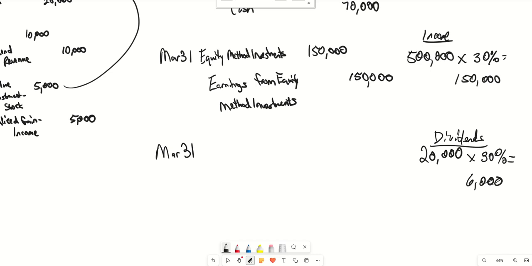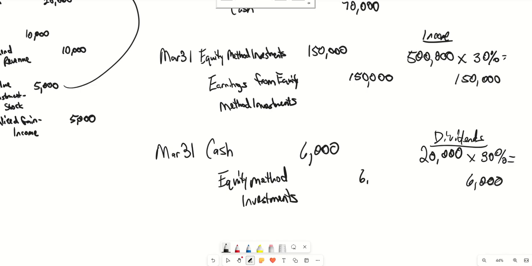So 20,000 times 30%. Yes, that's $6,000. And so this investor is going to debit cash, because they did receive cash in the form of dividends for $6,000. And the account that's going to be credited is equity method investments. So this is going to reduce this asset account here by $6,000.